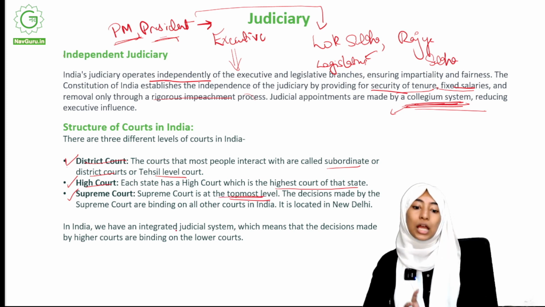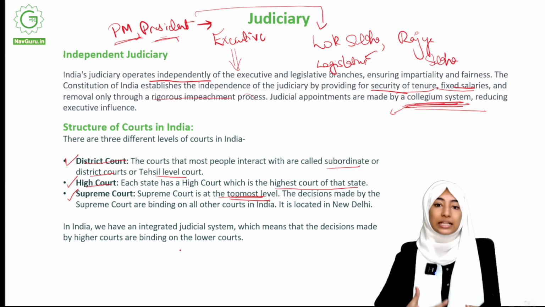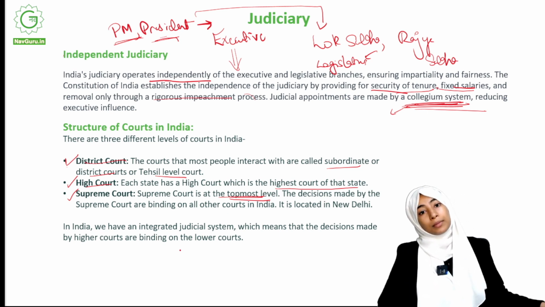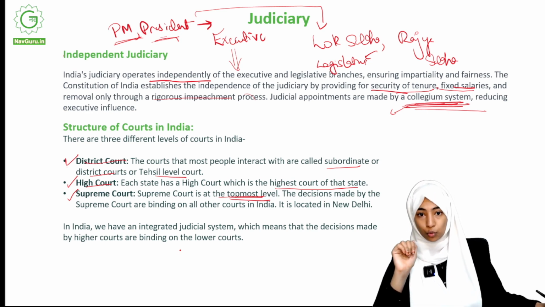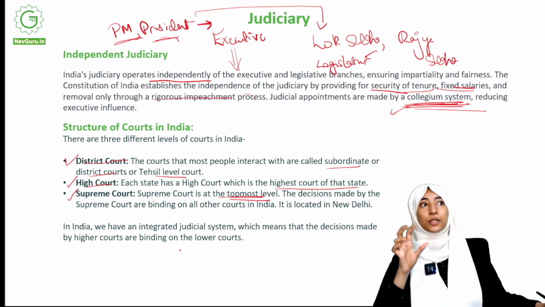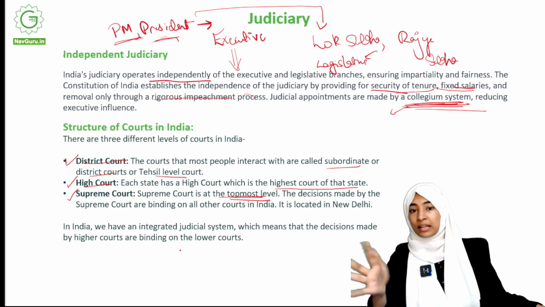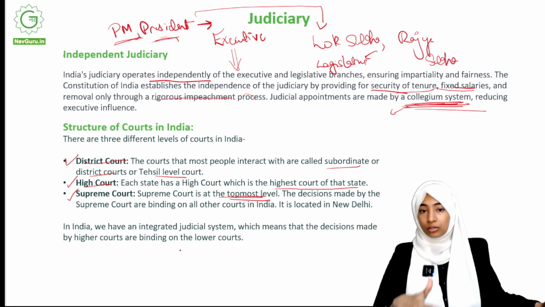Now in India, we have an integrated judicial system, which means that the decisions made by higher courts are binding on the lower courts. Okay. This is the system that we have in India. Basically, it is an integrated judicial system. What does that mean? So, for example, let's say you have a problem, you go to the district court. The district court says that you are on the wrong side of the issue, meaning your enemy is on the right side.